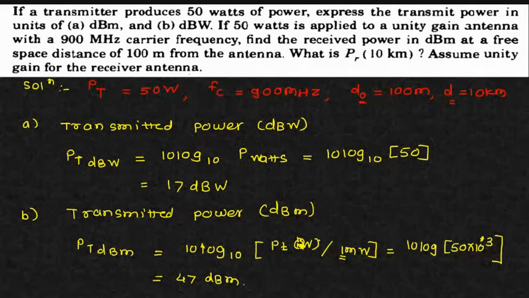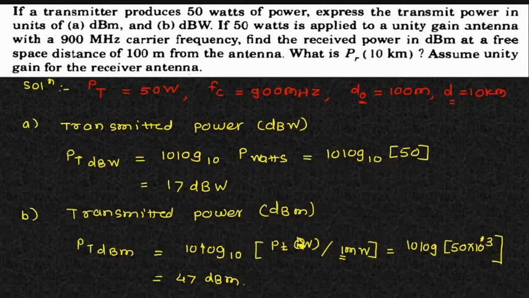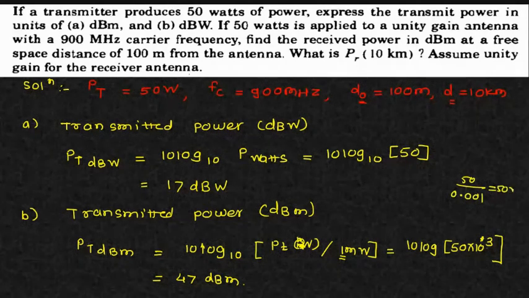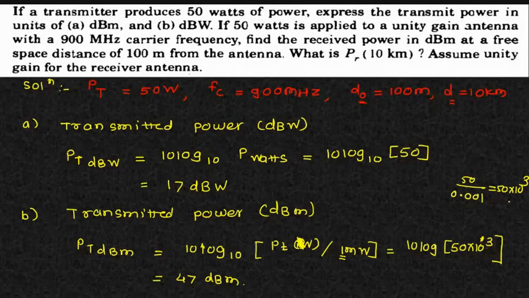You simply remember that whatever we have seen, you just put 0.001 here. Okay, if the power is given in watts and you want to convert it into milliwatts, you just put 50 divided by 0.001, which comes to 50 into 10 raised to 3. So it will be in watts for PT, whatever is given. It comes to 47 dBm. Okay.